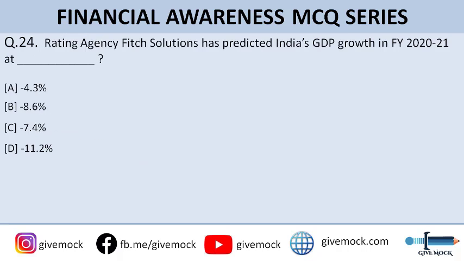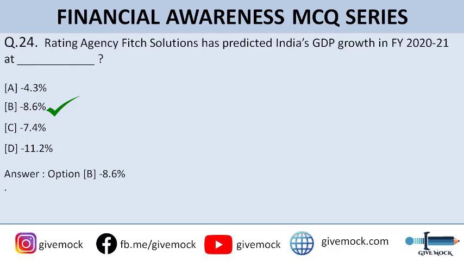Moving on to question number 24. Rating agency Fitch Solutions has predicted India's GDP growth in financial year 2020-21 at dash. Option A is minus 4.3%, option B is minus 8.6%, option C is minus 7.4%, and option D is minus 11.2%. So the correct answer to this question is minus 8.6%. So India's GDP growth will contract by 8.6% as per the rating agency Fitch Solutions.